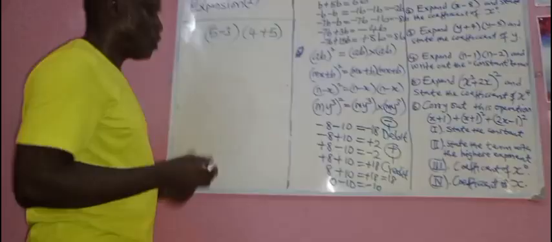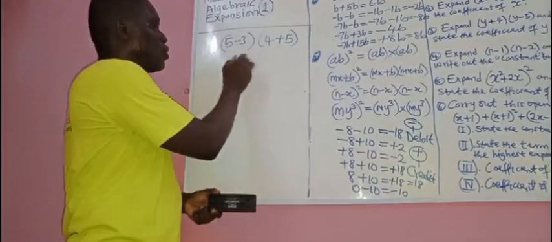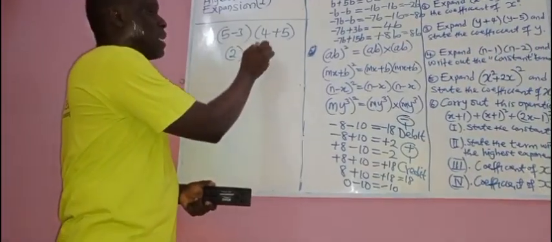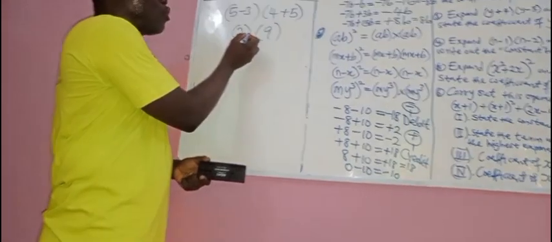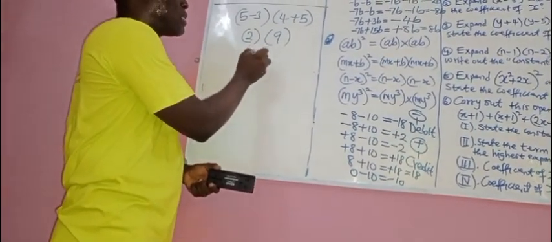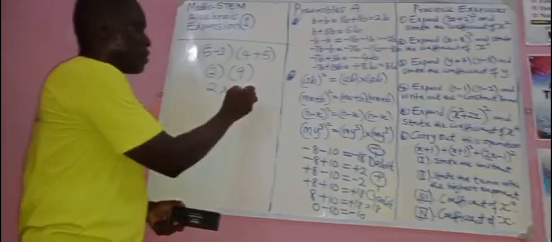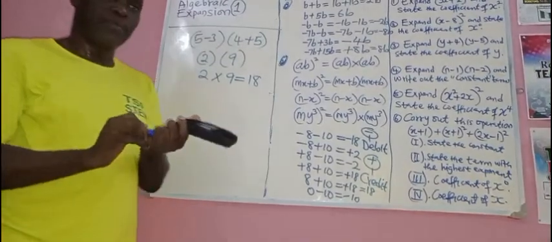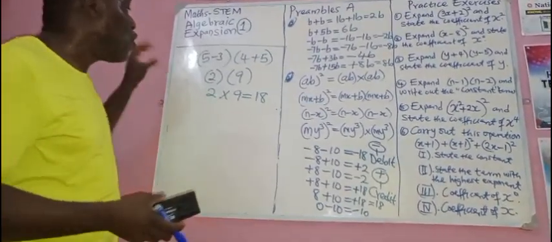Look at this. If I say 5 minus 3 and 4 plus 5, ordinarily, what is 5 minus 3? It's 2. What is 4 plus 5? It's 9. And I told you that if you have 2 brackets side by side, it means times. It means 2 times 9. What is 2 times 9? 18. Do you understand?